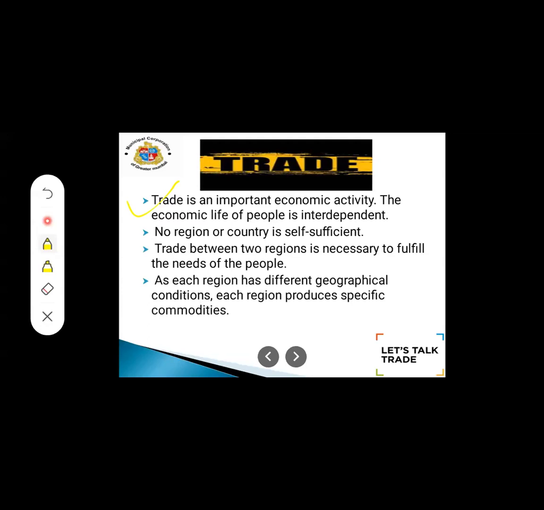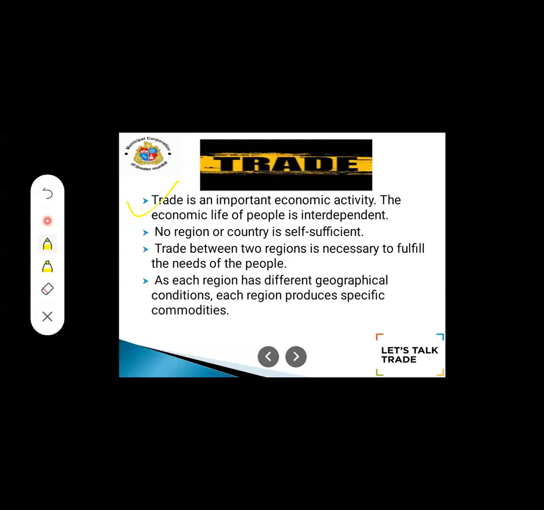When trading is done between two regions, at that time they fulfill the needs of people. Each region produces specific commodities. Let's take an example of Nagpur. Nagpur is famous for oranges, right?